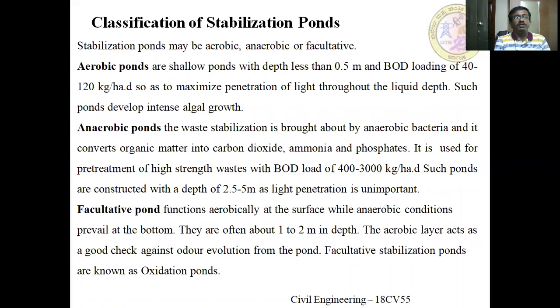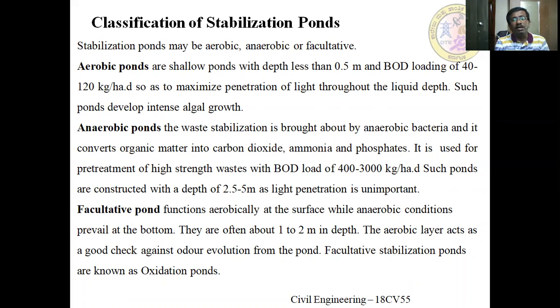The stabilization ponds are mainly classified into aerobic ponds, anaerobic ponds, and facultative ponds. Aerobic ponds are shallow ponds. The depth is less than 0.5 meter, or up to 1 meter, not more than 1 meter, and the BOD loading rate is 120 kg per hectare per day, so as to maximize the penetration of sunlight through the liquid depth. So the ponds develop intense algal growth.